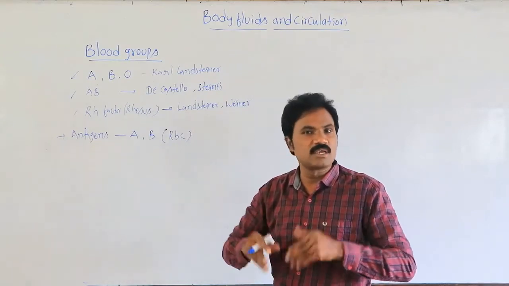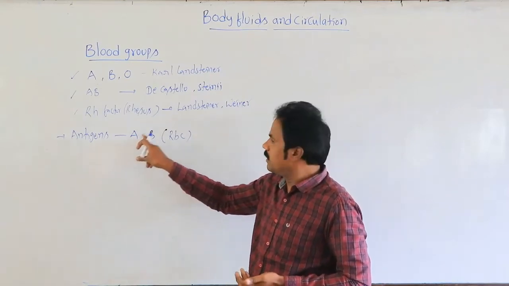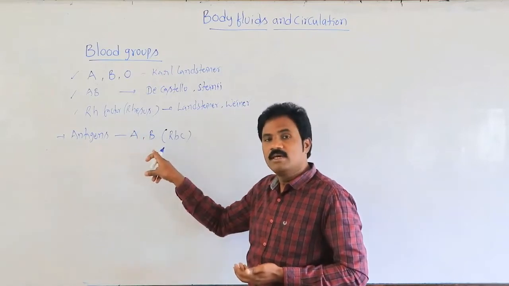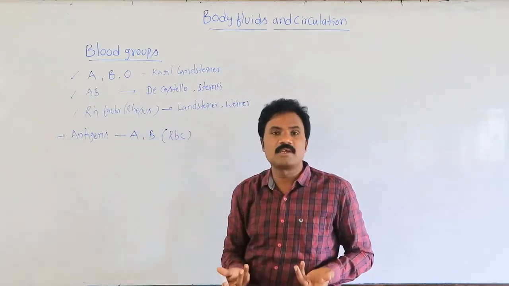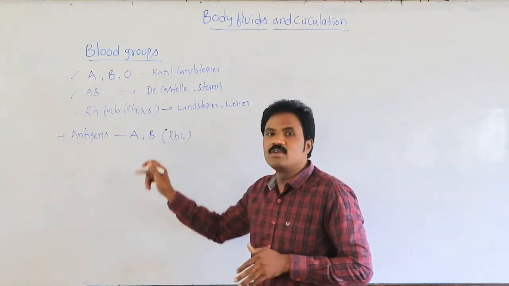It is not compulsory for all types of blood.